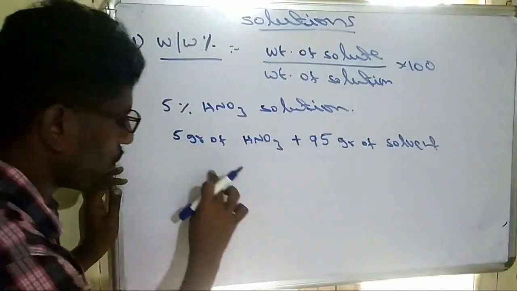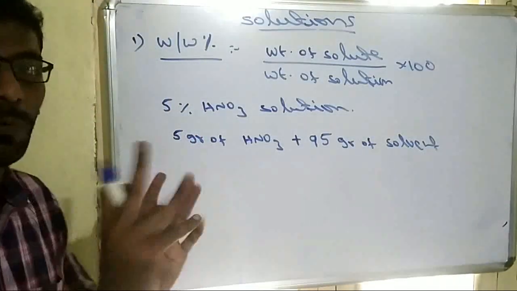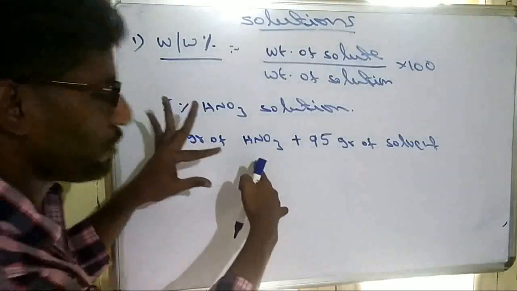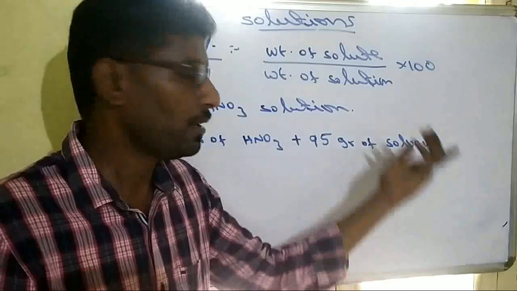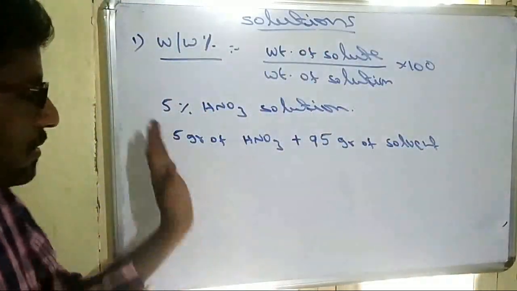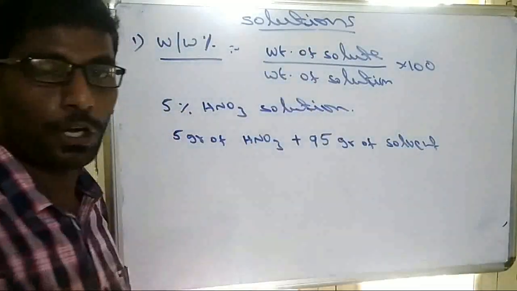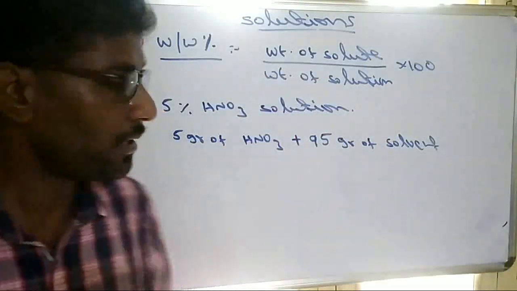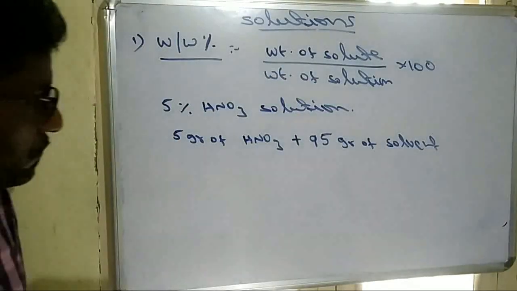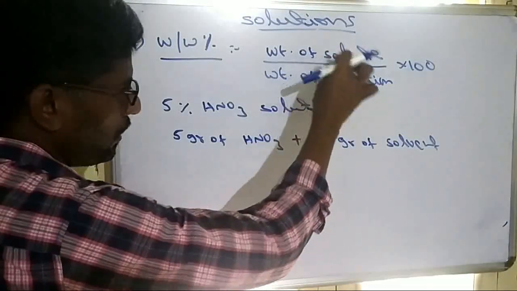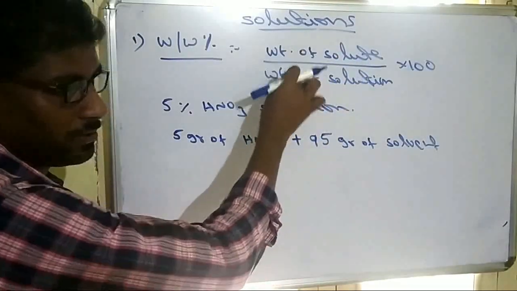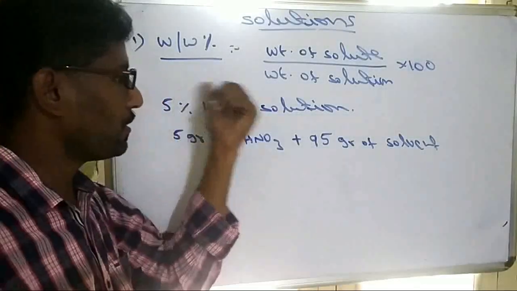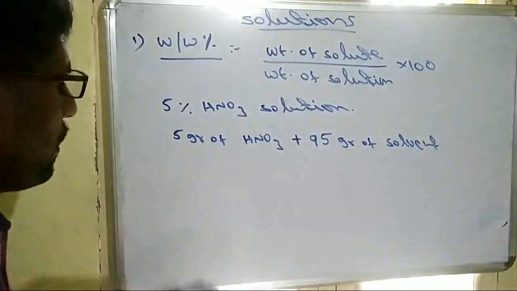The total solute plus solvent must be equal to 100. Whatever percentage is given, that must be the solute. Whatever remains must be the solvent. So percentage is always applicable to 100; solute plus solvent must be equal to 100. That is the weight by weight percent. Here, both solute and solvent are in weight. Weight means mass, so mass is temperature independent. So this is a temperature independent term.